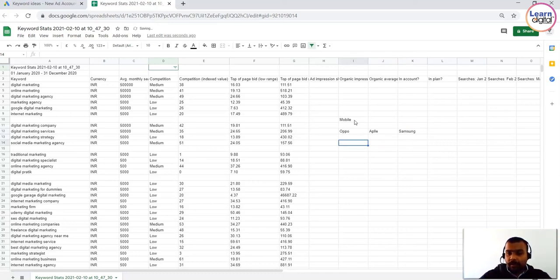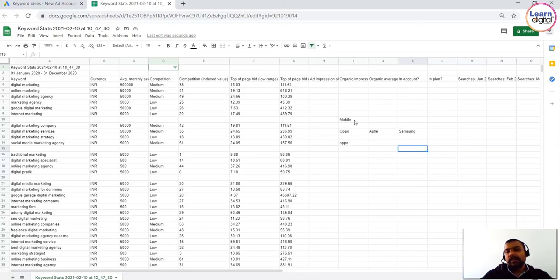Now I have to relate all the Oppo-related keywords under Oppo: Oppo 1, Oppo 2, Oppo 3, Oppo 4, Oppo Reno and Realme, all those things. Under Apple, Apple 10, Apple X, Apple X1, 2, 3, 4, 5, and you have to do a similar thing for Samsung also: Samsung Note, Samsung Galaxy and other options. So you're grouping it. That is the important part of keyword research here.